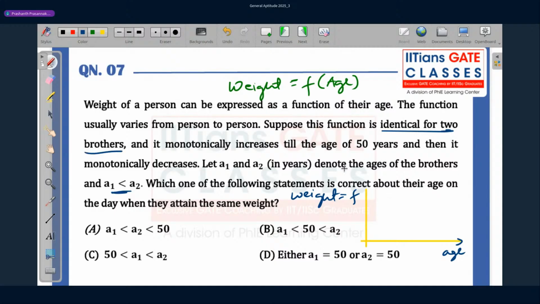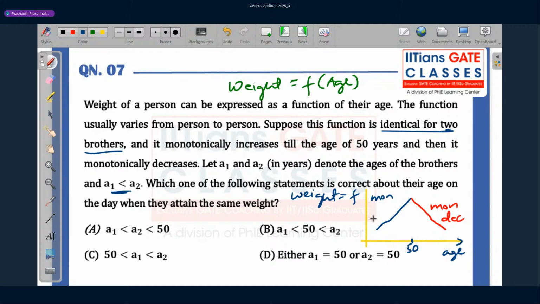And what is going to happen? It monotonically increases till the age of 50. So let me mark 50 over here. It's monotonically increasing until this. And after the age of 50, it monotonically decreases. It's a different color. This is monotonic decrease.